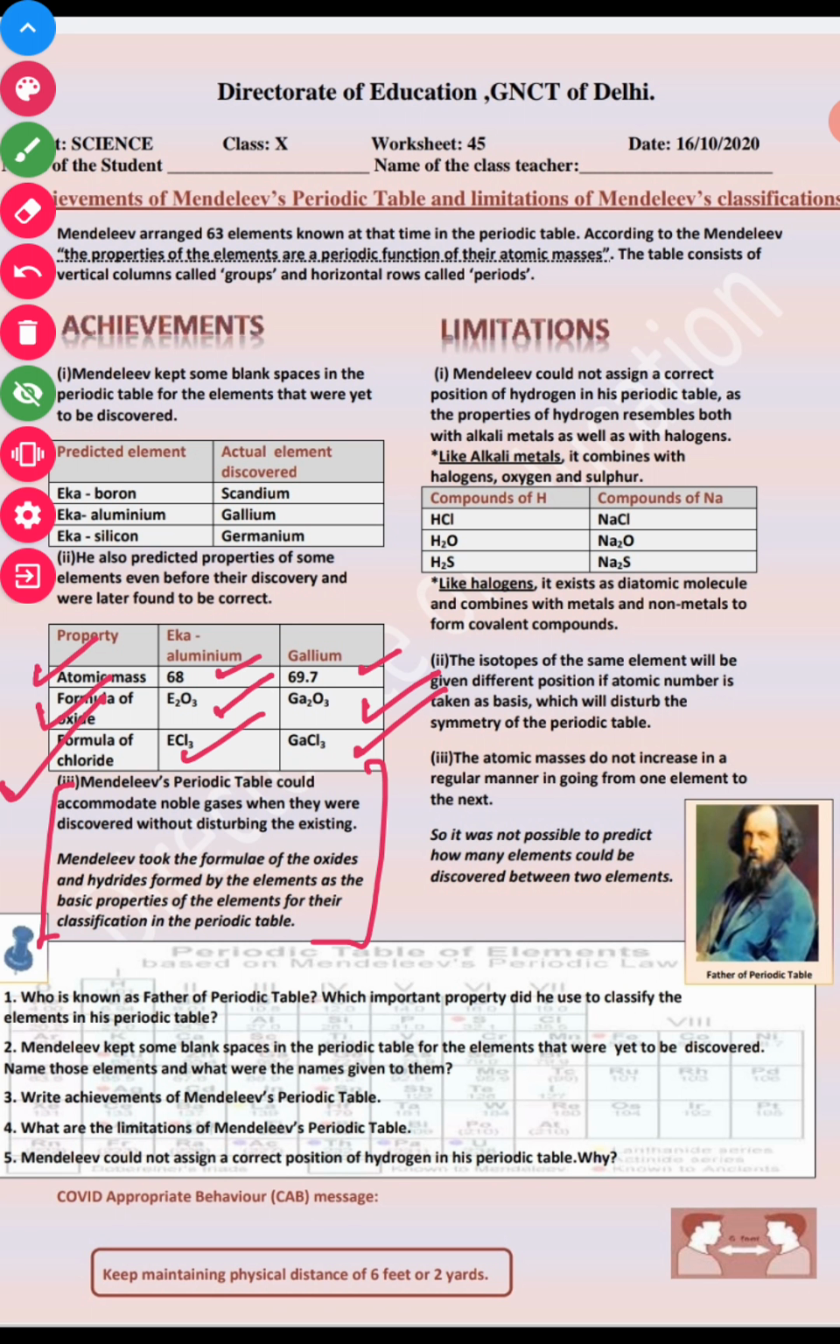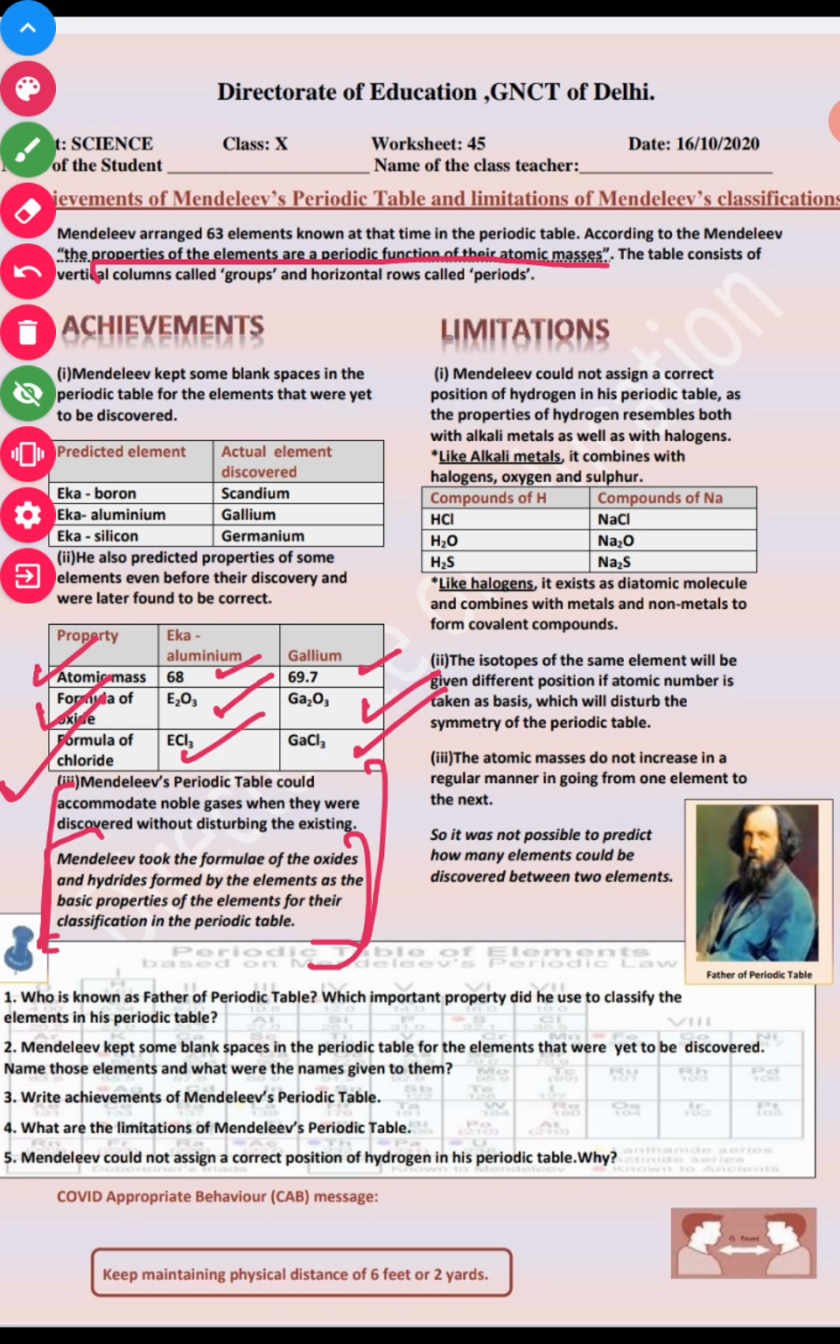So Mendeleev took the formulae of the oxides and hydrides formed by the elements and the basic properties of the elements for their classification in the periodic table. This is very important. As far as the basis of periodic classification is concerned, he studied the formulae of oxides and hydrides before forming that periodic table, and he studied the basic properties of all the elements, along with the increasing order of their atomic masses.